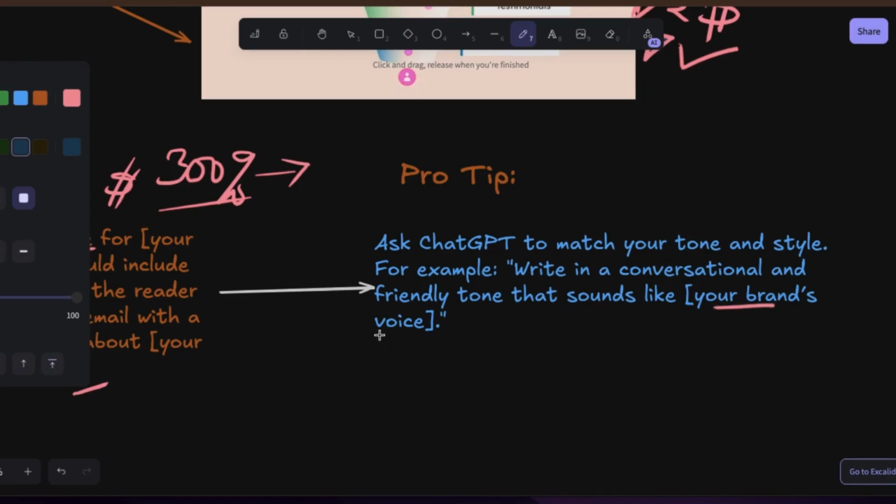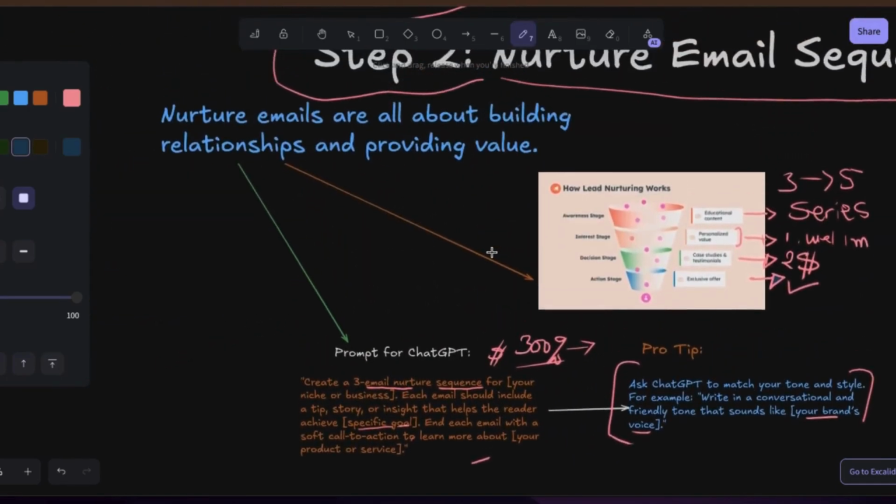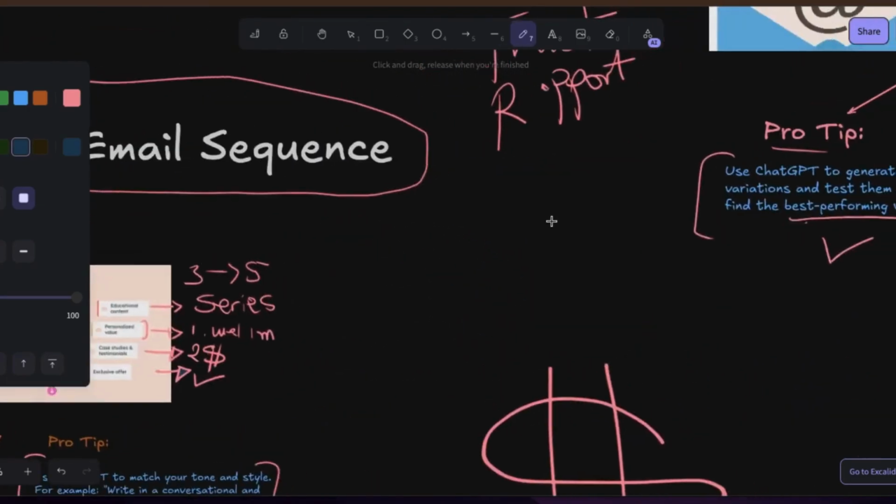If you know your brand is a friendly brand, or if you know your brand is all about care, tell ChatGPT to write that email in that particular tone so that it can match what you represent. Sometimes the emails can be very pushy, or in a very inspirational tone, and your goal is not to inspire them, maybe it's to educate them. So you need to tell ChatGPT to do that. That is just some tips for you. You don't need this, but for some advanced use cases, you can add it. So that is our email number 2.